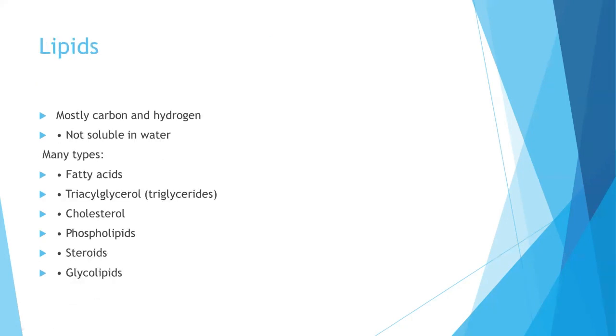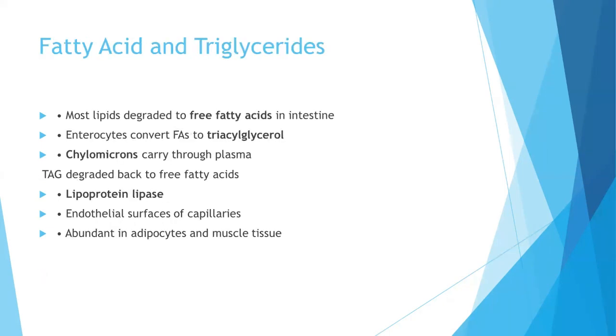So lipids. Let's move towards some basic overview of lipids. Lipids are mostly carbon and hydrogen, and they are not soluble in water. There are many types of lipids like fatty acids, triglycerides, cholesterol, phospholipids, steroids, and glycolipids. So fatty acids and triglycerides. Most lipids are degraded to fatty acids in the intestine, and the enterocyte converts these fatty acids into triacylglycerol, and the chylomicrons then carry them through the plasma.